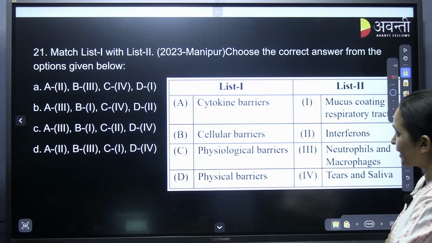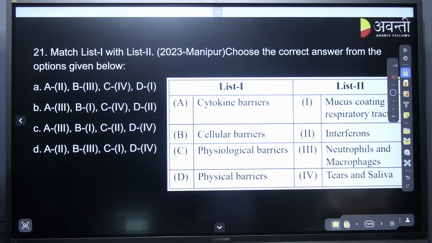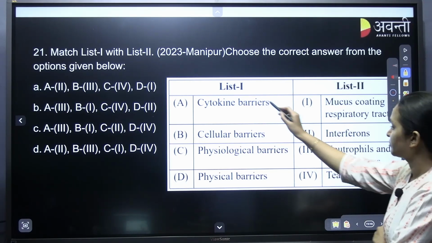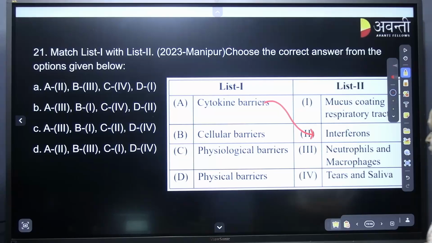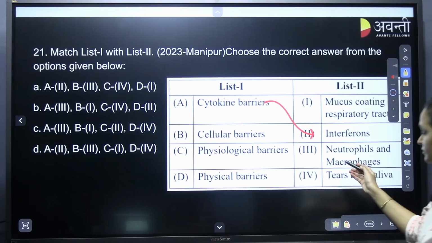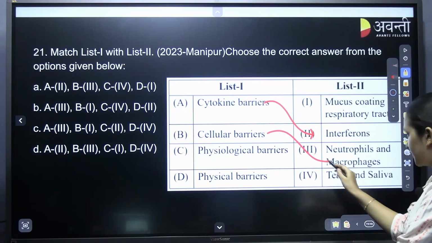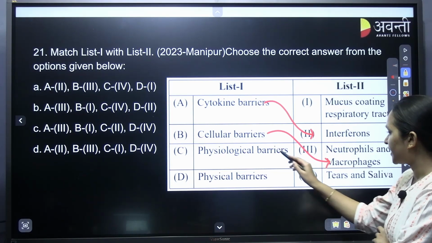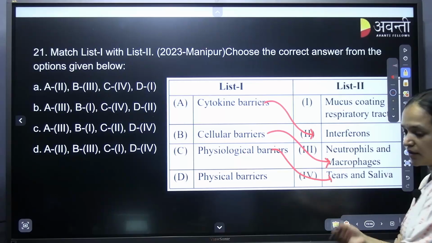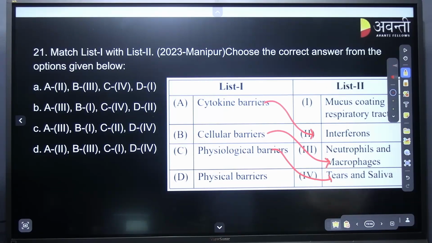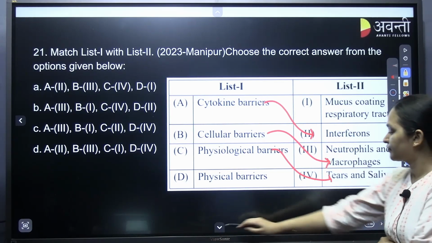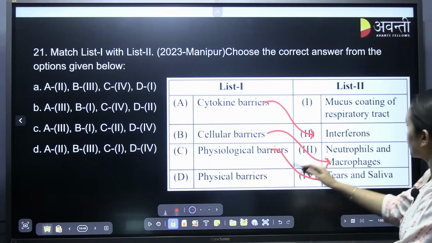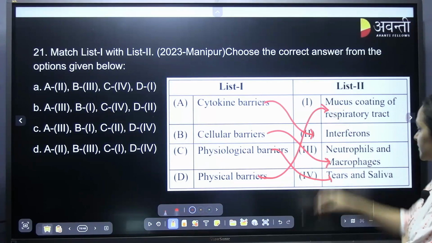Again, match 1 and 2. Cytokine barriers are interferons, cellular barriers, neutrophils and macrophages, physiological barriers, tears, saliva, acid in the stomach, physical barriers, mucus coating of respiratory tract.